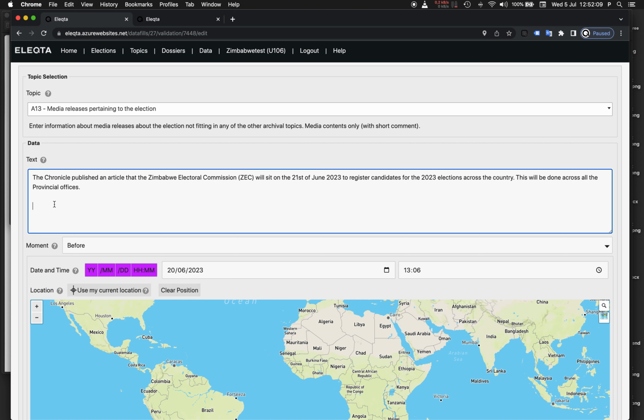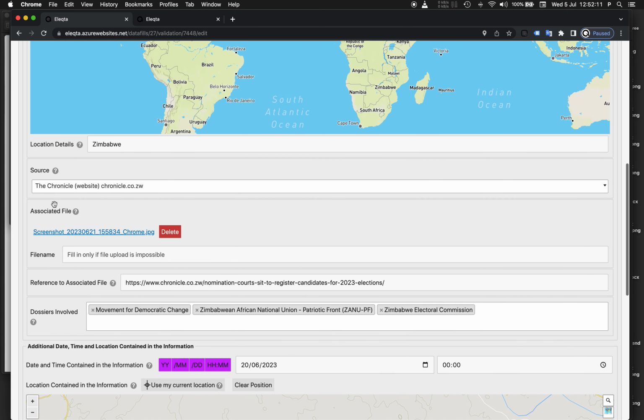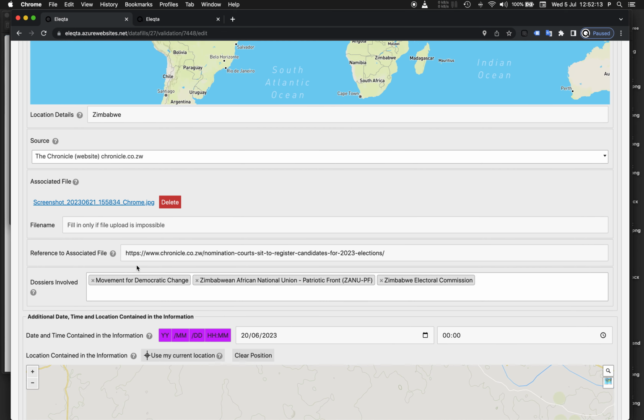I am not able to do it now easily, but there is a quite creative use of the reference to associated file field, and it's not a bad idea actually to put the link in here.